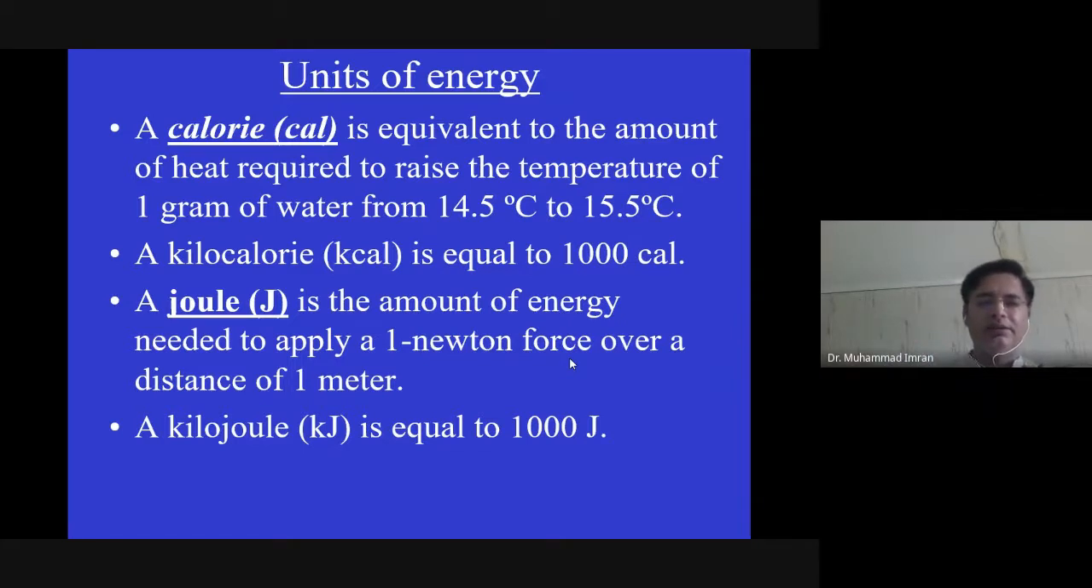A joule is a smaller unit as compared to a calorie. A joule is the amount of energy needed to apply a Newton force over a distance of a meter. For example, if you apply a force to any object and it moves 1 meter ahead, then the amount of energy consumed by the moving body is equal to 1 joule. 1 kilojoule is equal to 1000 joules, and 1 kilocalorie is equal to 4.184 kilojoules.